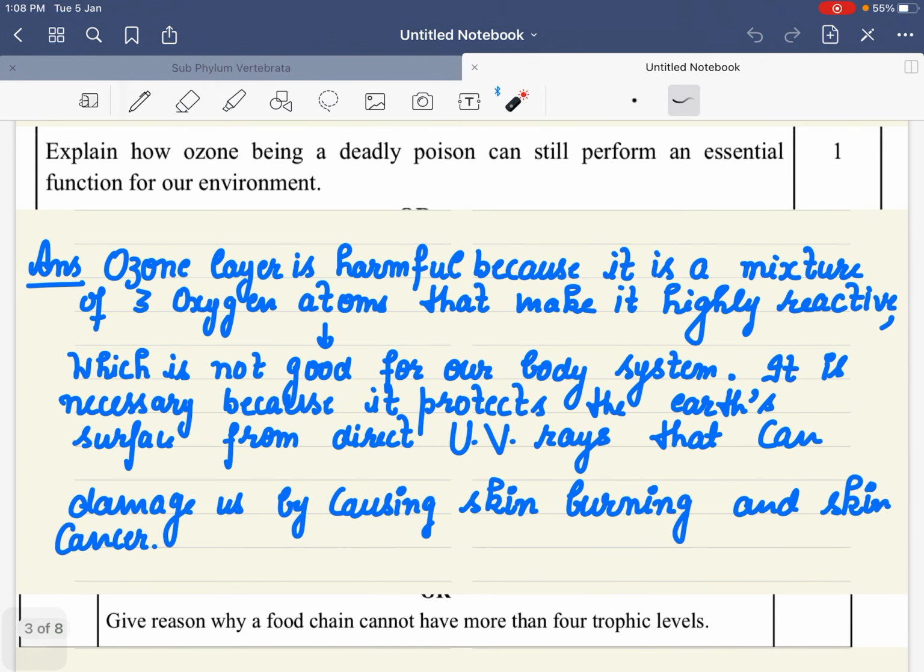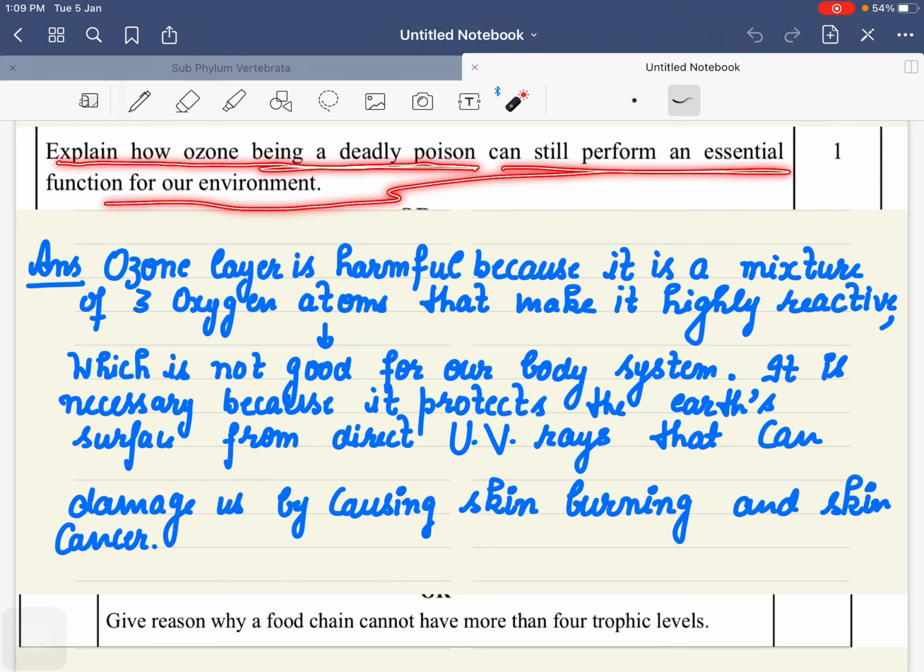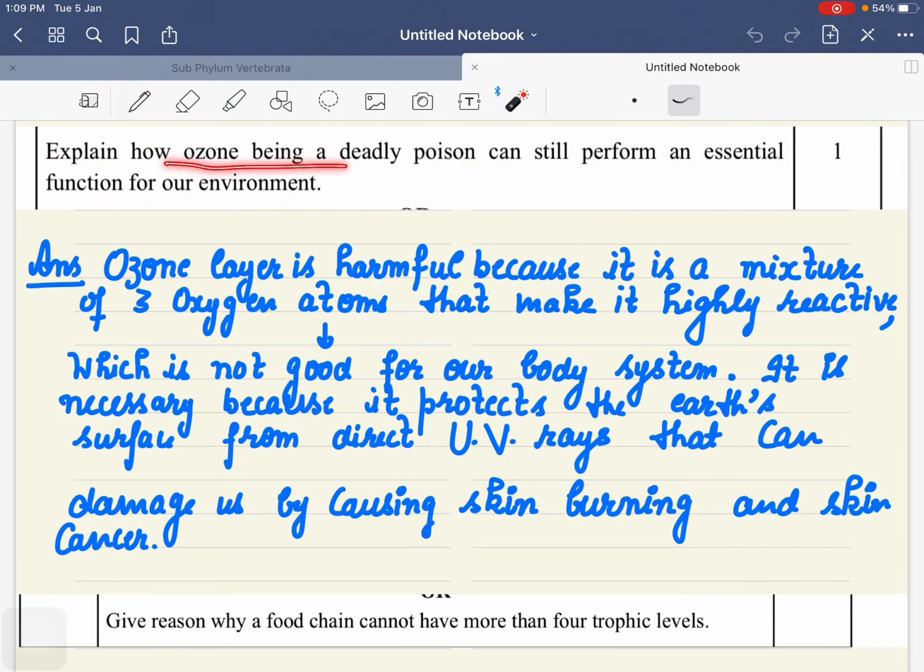Now, we just finished our chapter on environment and I explained to you about ozone. Now listen to the question. Explain how ozone, being a deadly poison, still performs an essential function for our environment. Why is he calling ozone a deadly poison? Now if you recall, we made ozone. How did we make ozone? Every single oxygen molecule was combining, and then O3.